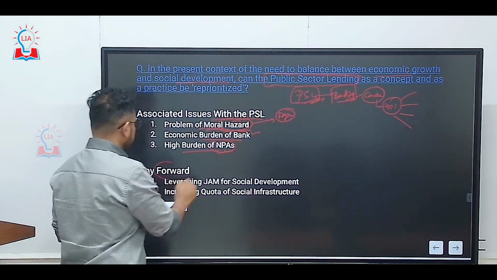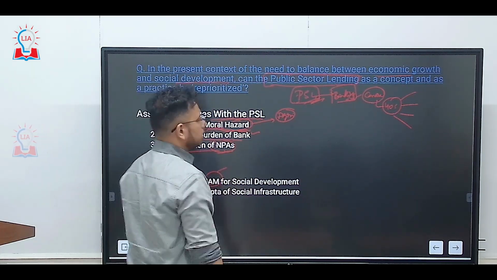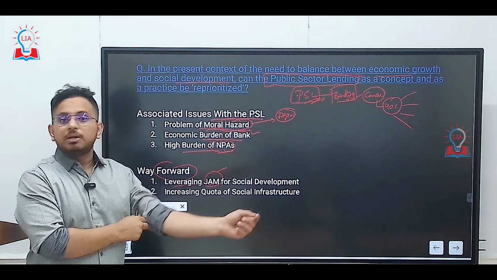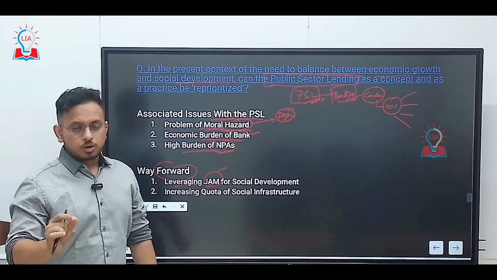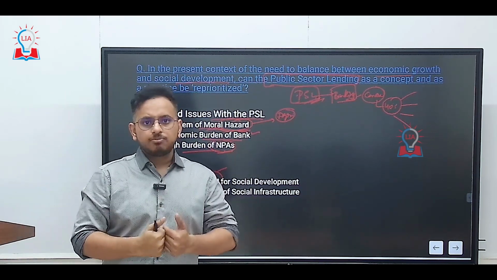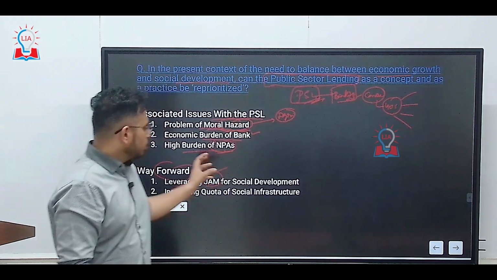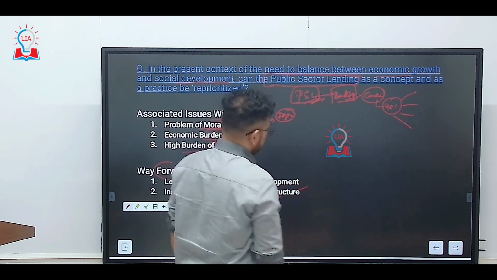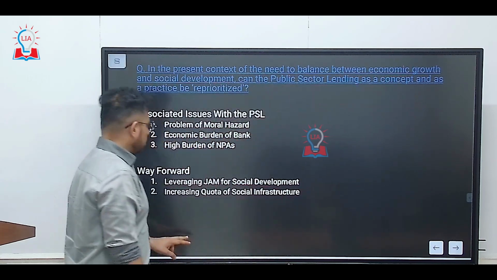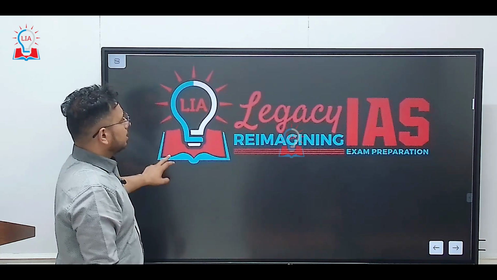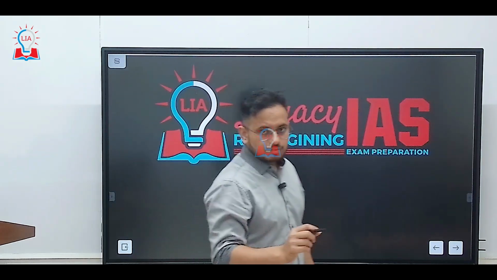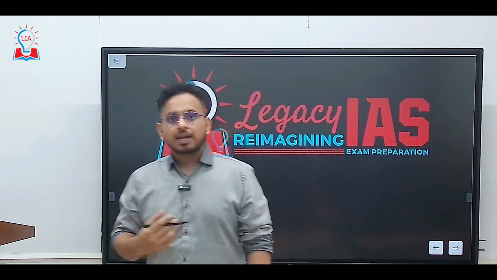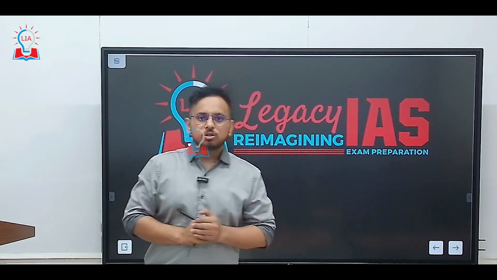Way forward, what should be done? Leveraging JAM, Jan Dhan, Aadhaar and the mobile, in order to eliminate fake accounts and also to make sure that all the benefits that the government wants to give reach the beneficiaries for social development, increasing the quota of social infrastructure. So these are some of the things that should be done in order to make sure that economic development gets reflected in the social sector and India can achieve inclusive growth going forward.